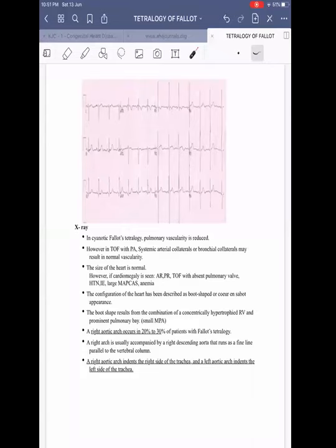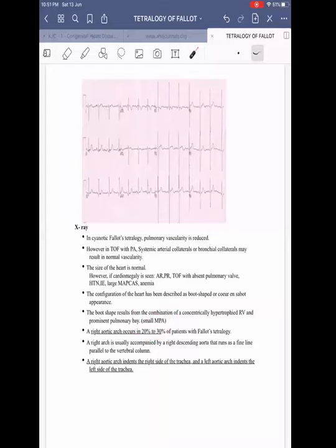The configuration of the heart has to be described as boot-shaped, or coeur en sabot, and this results from a few things: hypertrophied concentric RV, a prominent pulmonary bay because the MPA is small, and, as Kamal Sharma also mentions, an underfilled LV, which contributes to the boot-shaped heart.